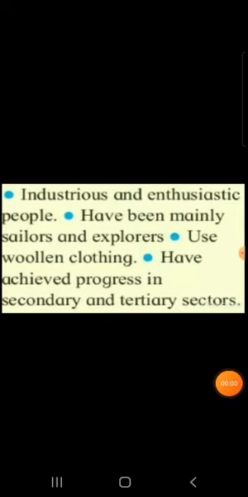Animal life of this region: because of animal husbandry, domesticated animals in large numbers. Wild animals include wolves, foxes, bears, etc. Human life of this region: industrious and enthusiastic people have been mainly sailors and explorers. Use woolen clothing. Have achieved progress in secondary and tertiary sector. Tertiary means related to tertiary industries.